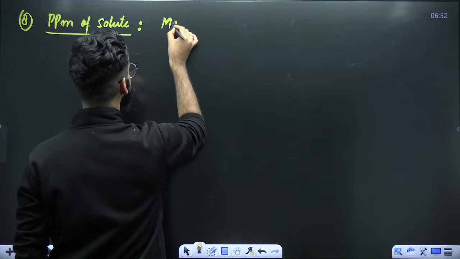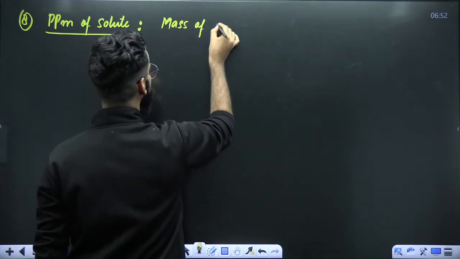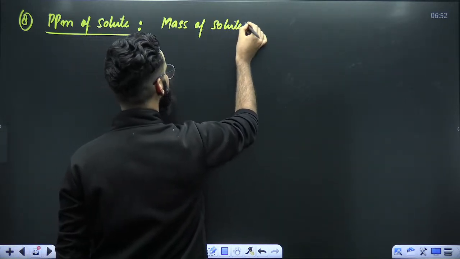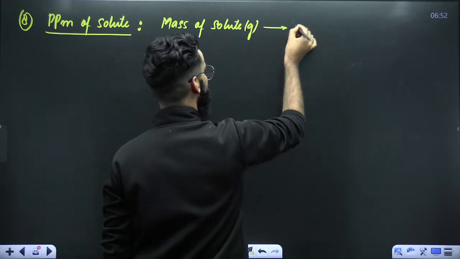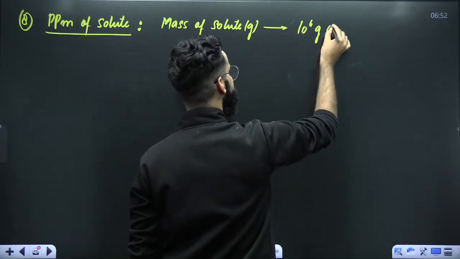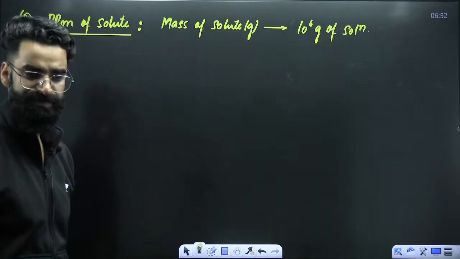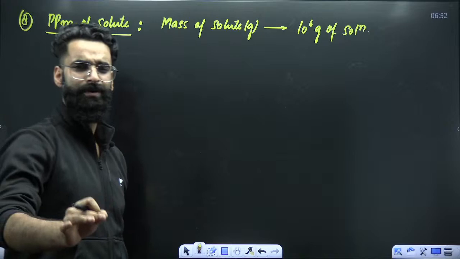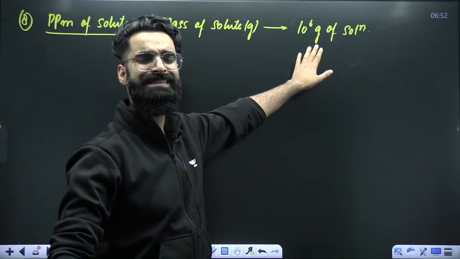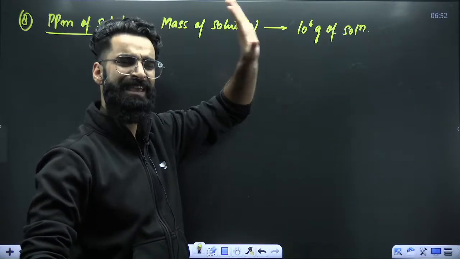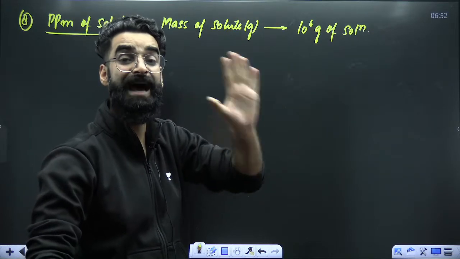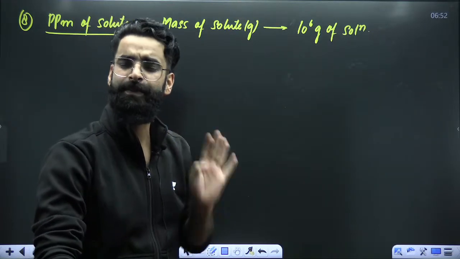How do you define it? It is defined as the mass of solute in grams which will be present in 10 raised power 6 grams of solution. So, let's imagine that in 10 raised power 6 grams of solution, there are some 100 grams of solute.